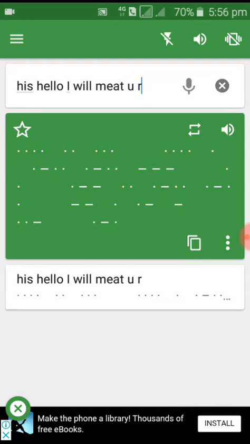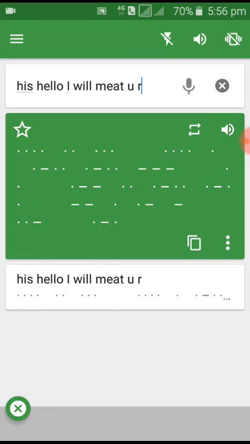That copy symbol, if you copy it, take your WhatsApp. This is the secret message.